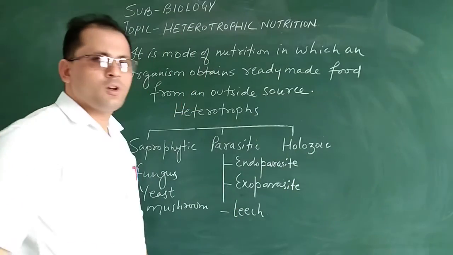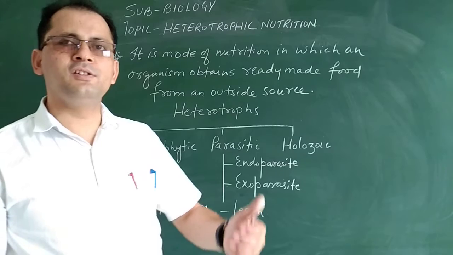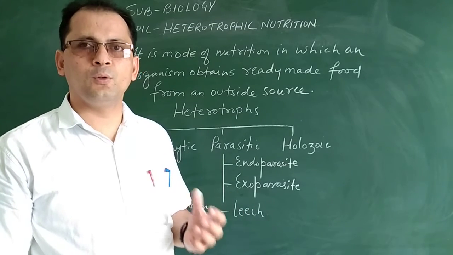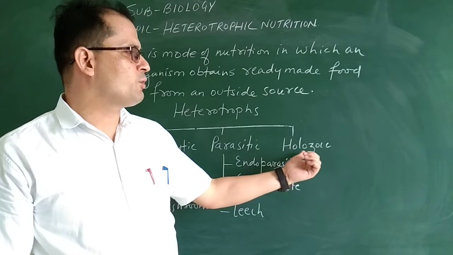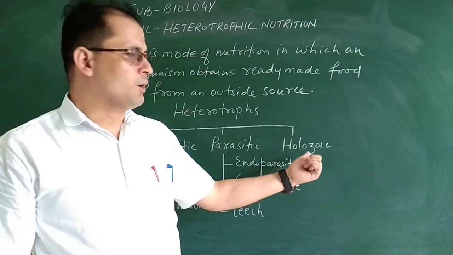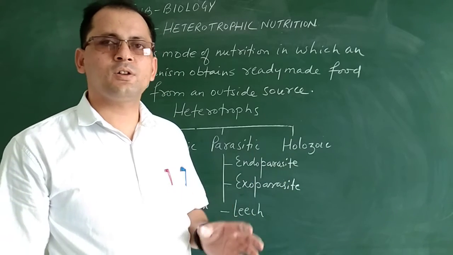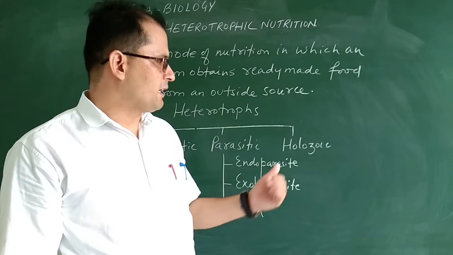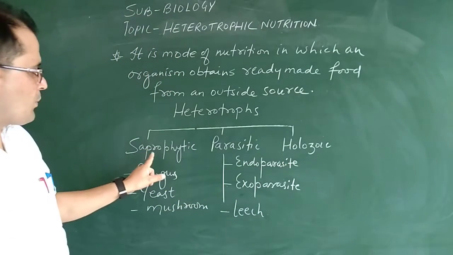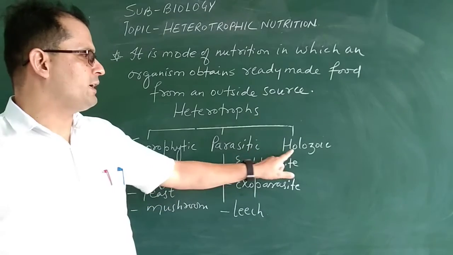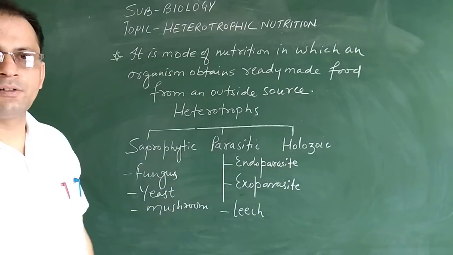Now holozoic mode of nutrition. This process includes the ingestion of solid particles of food. It is basically followed by human beings. We follow this mode of nutrition, that is holozoic. In this, the solid particles are ingested, and the digestion of the food takes place inside the body. So these three, saprophytic, parasitic and holozoic, are the three modes of heterotrophic nutrition.